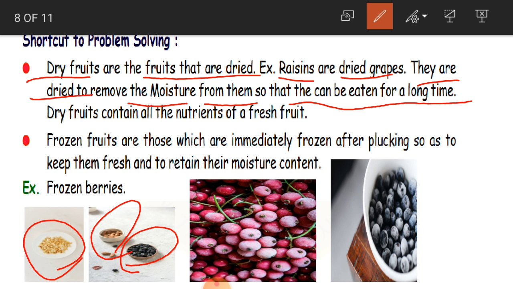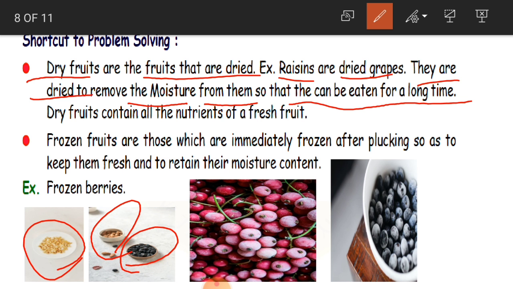But you cannot store that particular fruit or vegetable for a long time. You have to eat it fresh. You cannot store it. If you store it, again they are going to spoil. They'll get rotten, you cannot eat them. But here, with dry fruits, children, the advantage is you can store them for months together, and you can eat them for a long time. So that is the advantage of dry fruits.